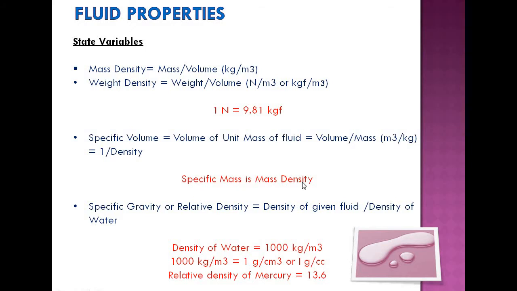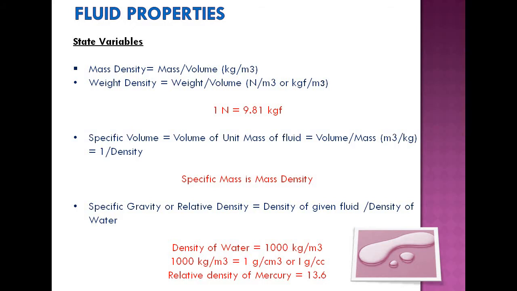So specific mass is mass density. So what is specific mass? It is mass of unit volume. Mass of unit volume means mass divided by volume, that is mass density. So specific volume is volume of unit mass, and specific mass is mass of unit volume, that is mass density.